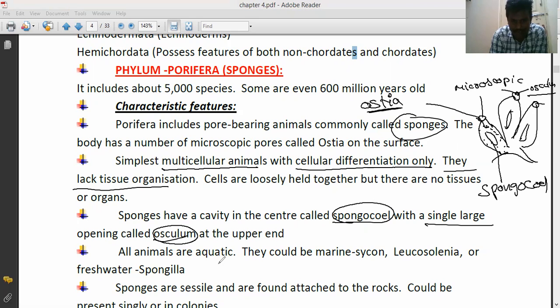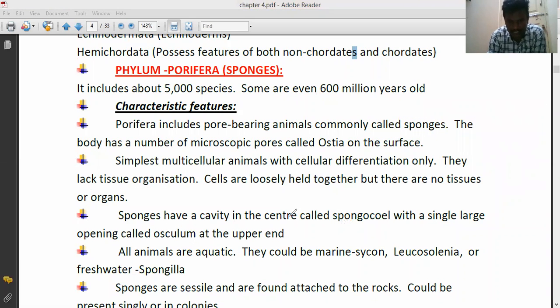Next, almost all the animals are aquatic. Some poriferan organisms are marine, for example Scypha. Some are freshwater, for example Spongilla.